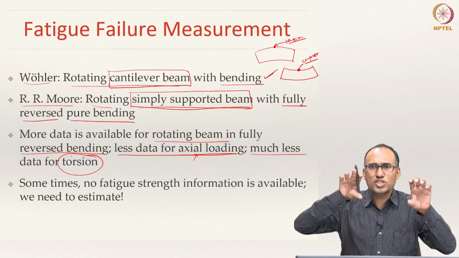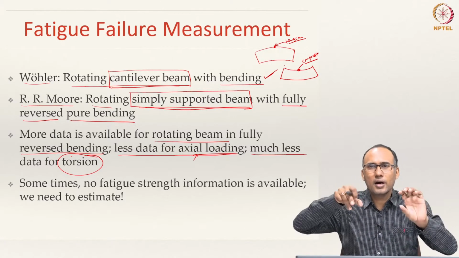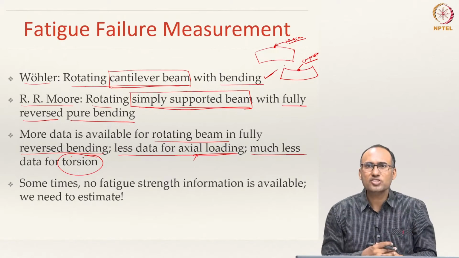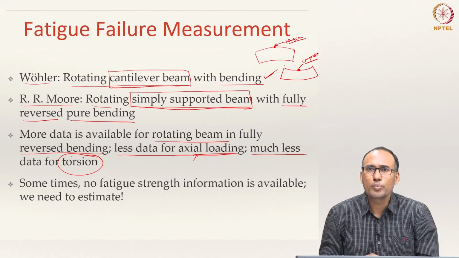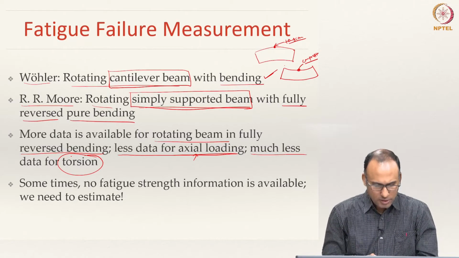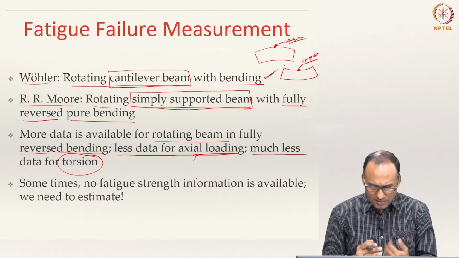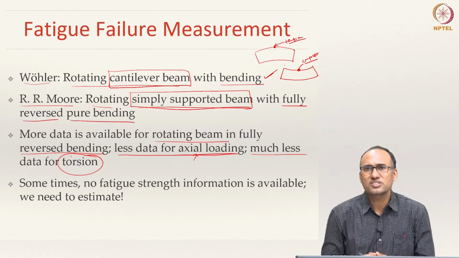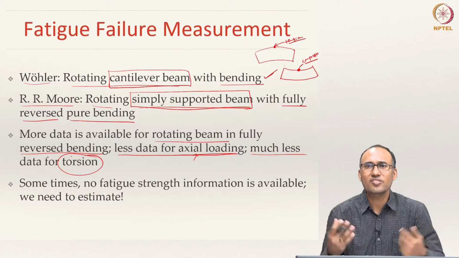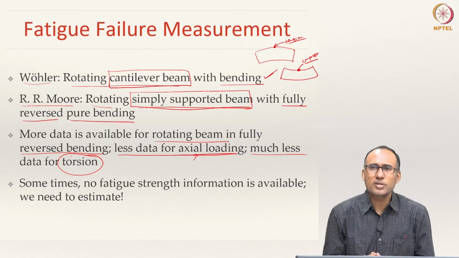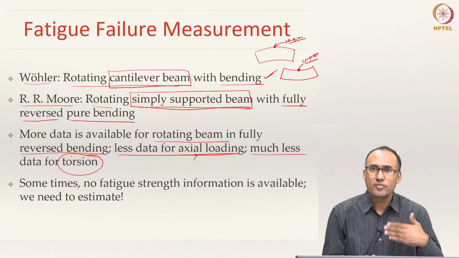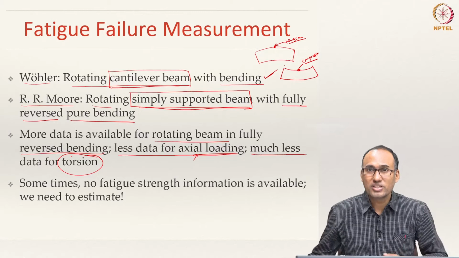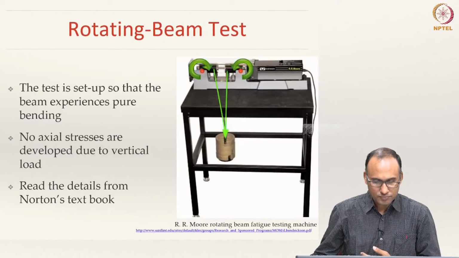You can apply torsional load also cyclically, but the amount of data available for axial loading and torsional loading is much less compared to pure bending load. And sometimes for certain materials or certain loading scenarios the fatigue strength information is simply not available, and then you need to estimate it. How we go about doing this estimation is something that we will look at.